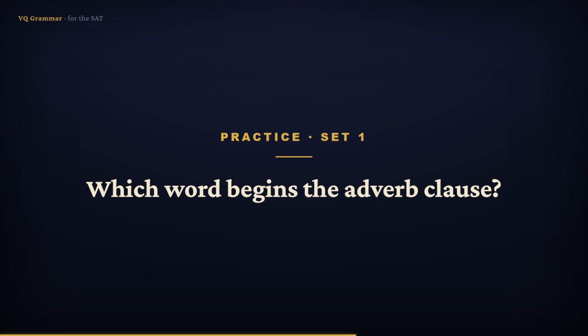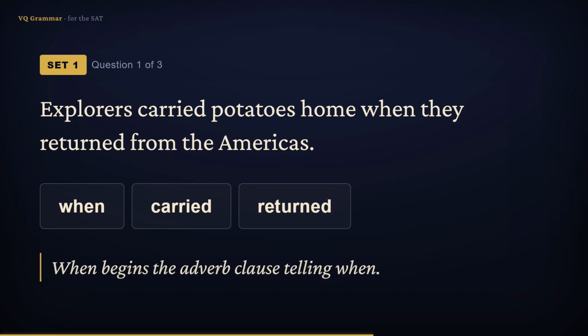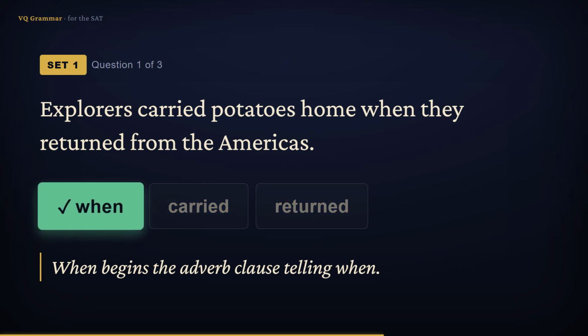Each sentence has an adverb clause. Pick the subordinating conjunction that begins it. Pause and try before I answer. Explorers carried potatoes home when they returned from the Americas. When begins the adverb clause, telling when they carried them home. So the answer is when.